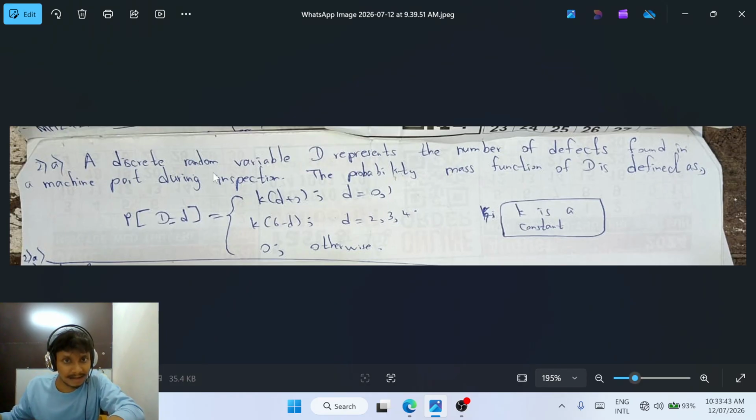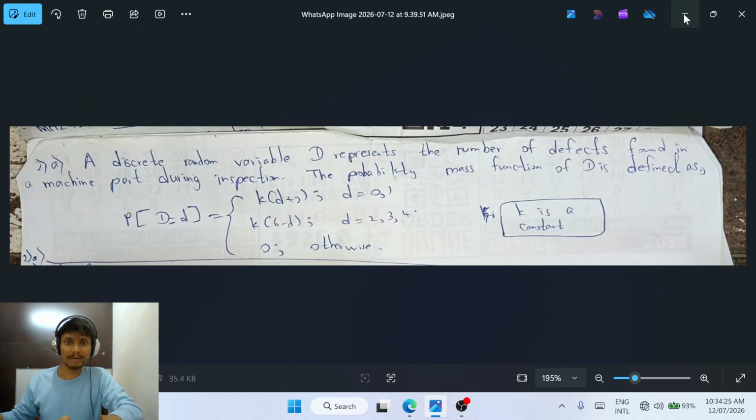A discrete random variable D represents the number of defects found in a machine part during inspection. The probability mass function of D is defined as P(D) is equal to: if D is equal to 0 or 1, you have to use this equation. If D is equal to 2 or 3 or 4, you have to use this equation. Otherwise, if D is equal to 5, 6, 7, 8, anything, the probability is 0. That is very simple. Here, K is a constant.